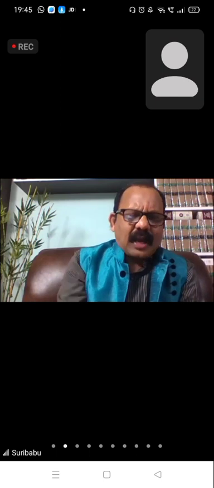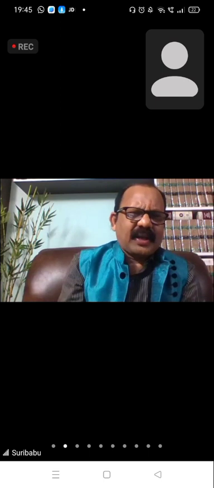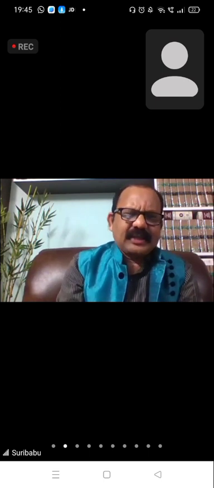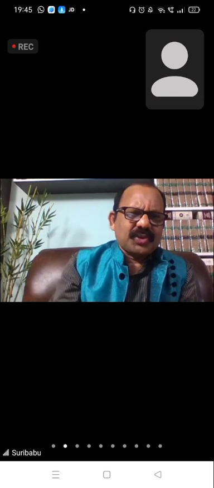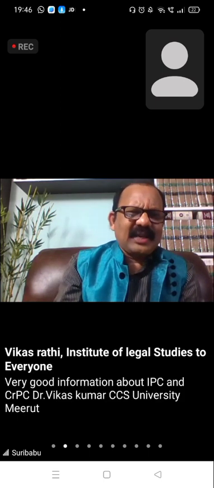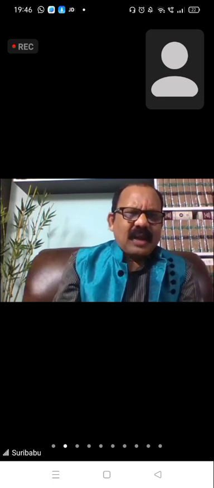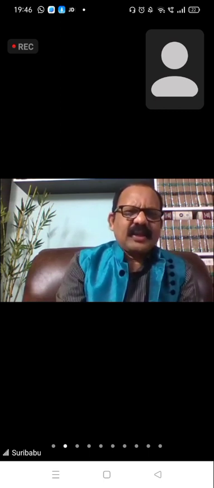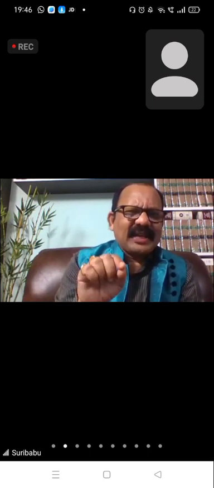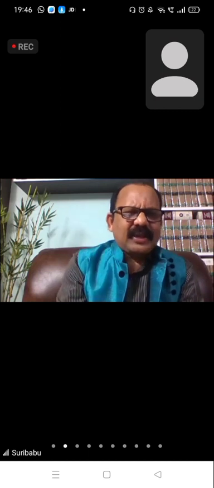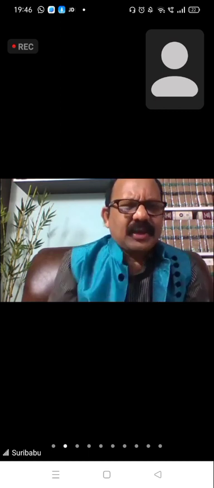On the strength of the complaint, on the need of the FIR, after obtaining the signature or thumb impression of the complainant or informant, the police officer, after registering the FIR under section so and so, registers the case in crime number so and so. The original FIR is forwarded to the concerned magistrate, and copies are forwarded to the higher officials. This is the endorsement, always endorsed by the person who registered the case or who endorsed the information on the first information report.